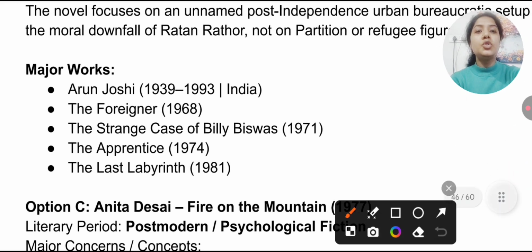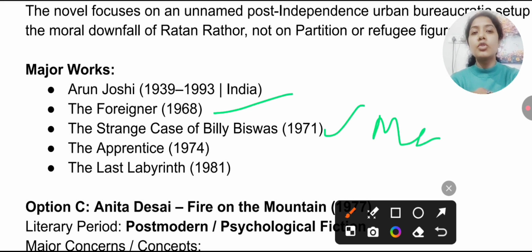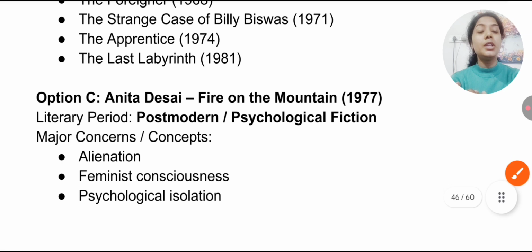Important works by Arun Joshi: The Foreigner, 1968, The Strange Case of Billy Biswas, 1978, which also appeared in the exam, The Apprentice, 1974, and The Last Labyrinth, 1981. All these works appear in matching questions.